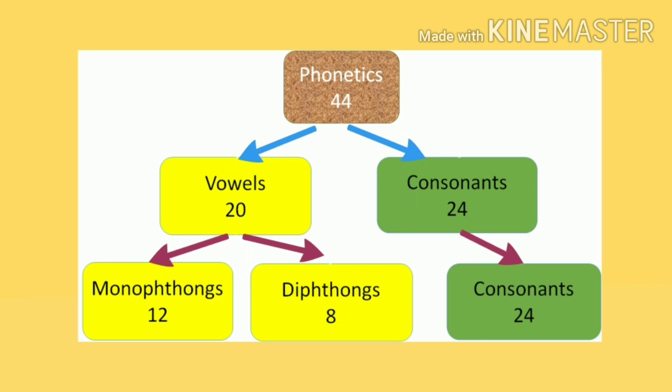For example, B is silent in the words like climb, C in the words like muscle, D in the words like sandwich, G in the words like sign, H in the words like rhyme, L in the words like calm, and so on. Remember that those are not silent all the time. For example, the letter E is pronounced in the words like ten, but not pronounced in the words like time.